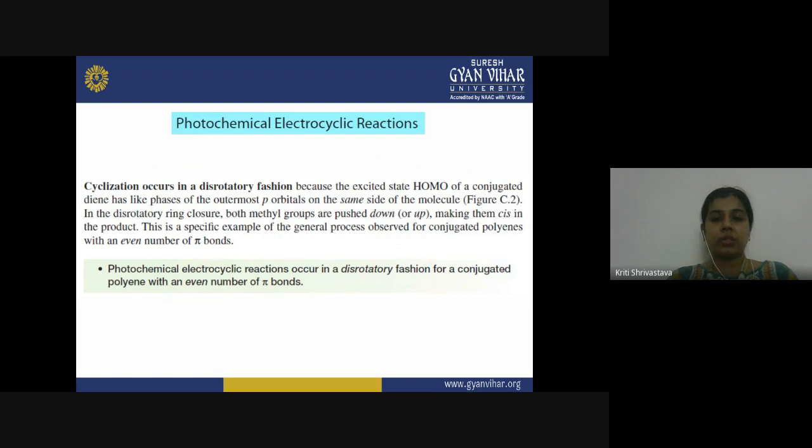So this is a specific example of a general process observed for conjugated polyenes with an even number of pi bonds. This is the case when you have an even number of pi bonds in your conjugated polyene. The photochemical electrocyclic reactions occur in a disrotatory fashion for a conjugated polyene with an even number of pi bonds.